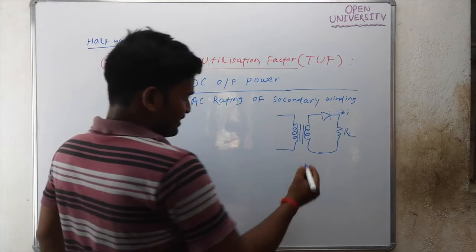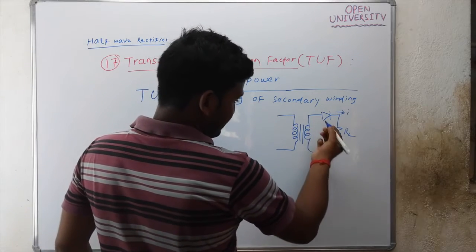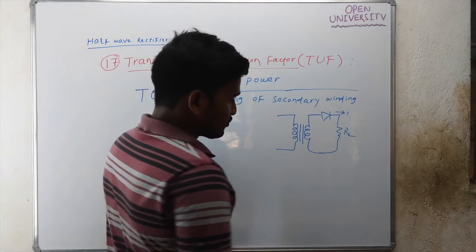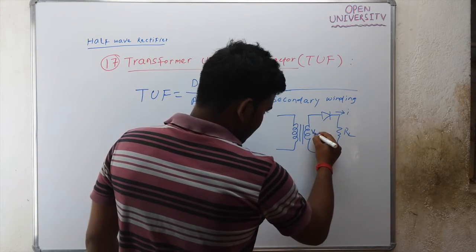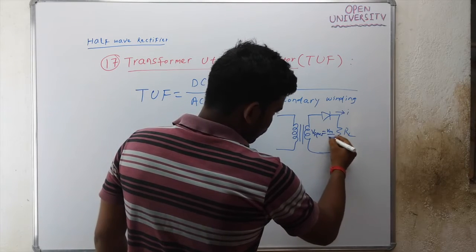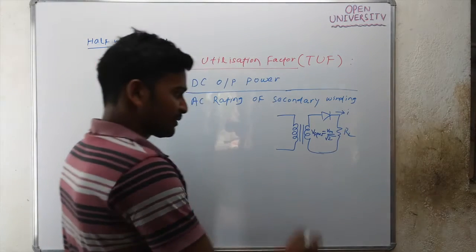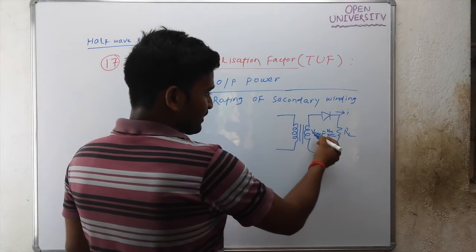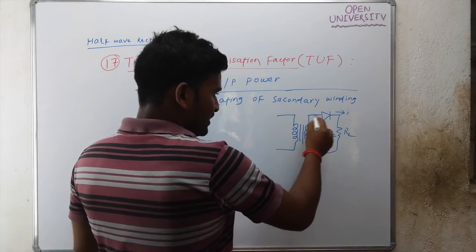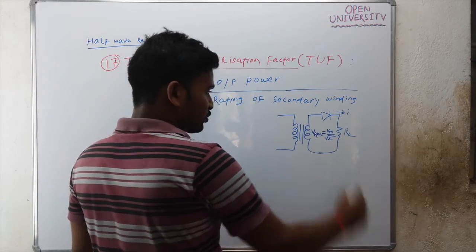What is the RMS voltage across the secondary winding? The voltage across the secondary winding is nothing but Vi, which is Vm sin alpha. So the RMS value will be Vm by root 2. And what is the RMS current through the secondary winding?